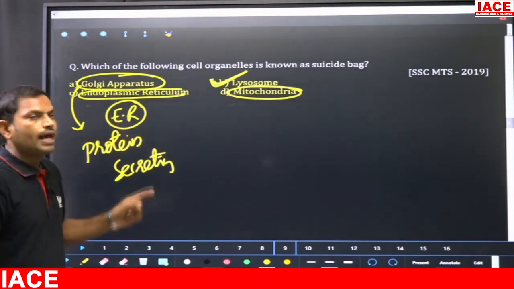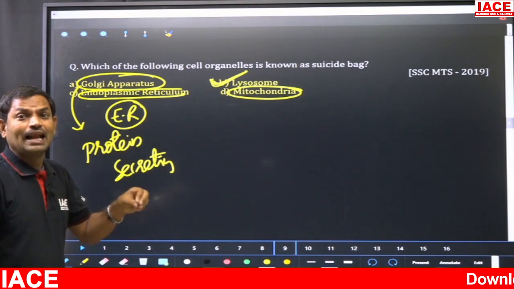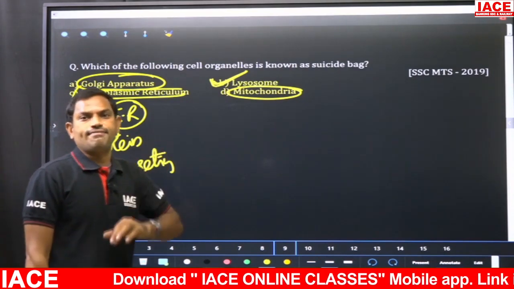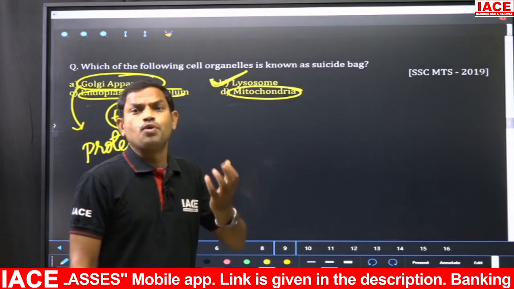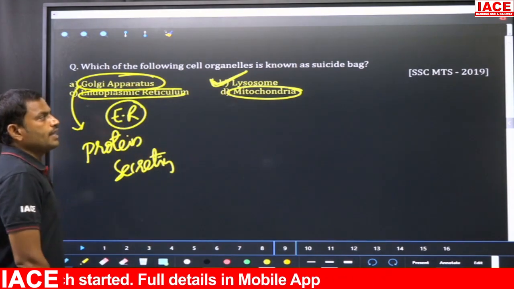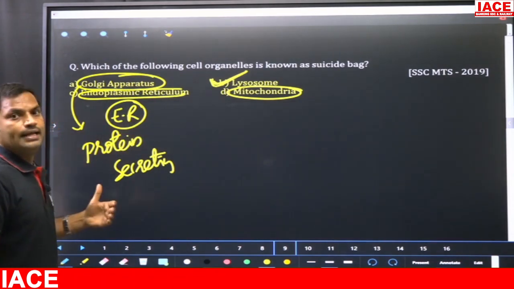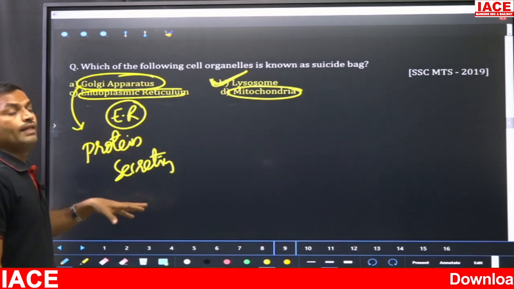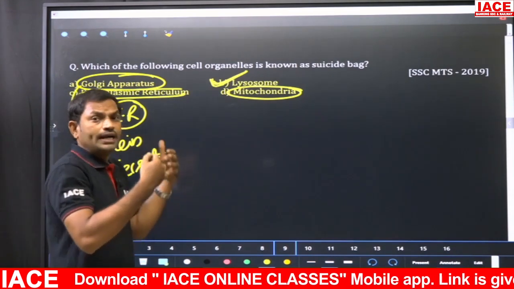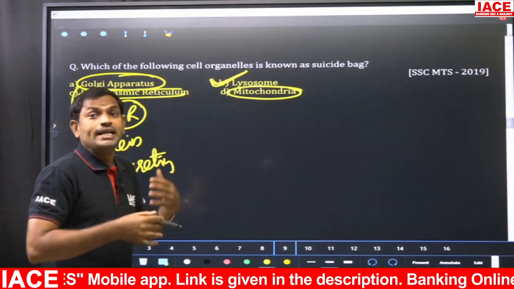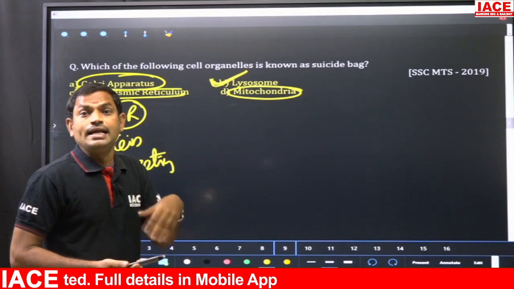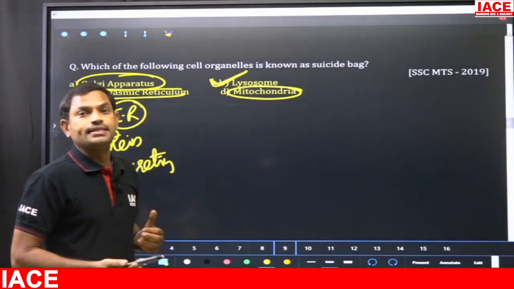Remember, these lysosomes contain a number of enzymes that can break down carbohydrates, proteins and fats, which includes amylase, proteases and the fat digesting enzyme called lipase, right? That's why lysosomes, when they are destructed in any disease condition, kill the entire cell also. So remember, because of the DNA instructions, the genetic instructions, if the cell dies by itself, or if it leads to the death of the cell, that is called